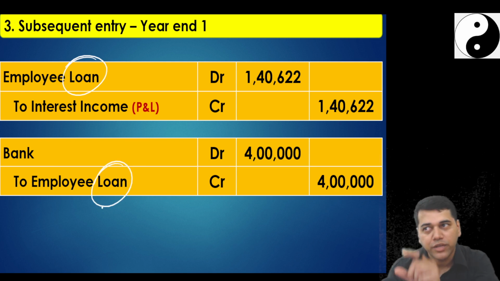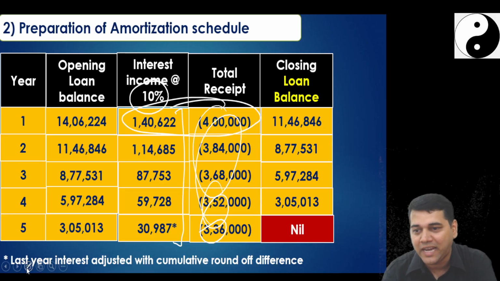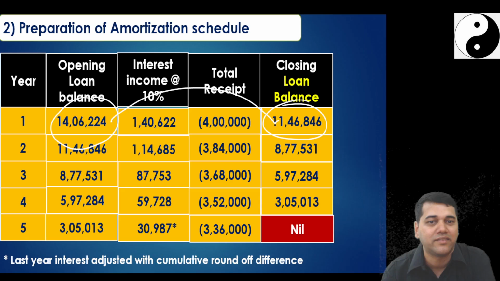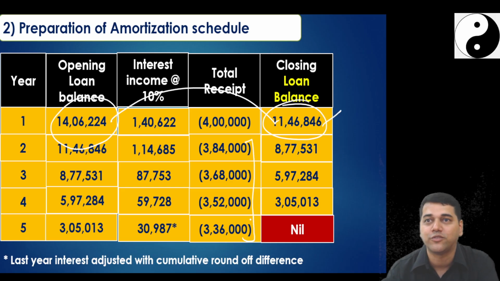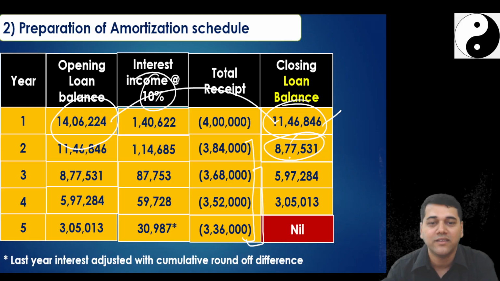So by looking at that amortization schedule, if I go back, you can pass one single entry for these two so that the opening balance of the loan will become the closing balance. And this is the closing balance, which is the present value of all the future cash flows at 10%. This is the balance present value of all these three. This is the balance present value of all these two. This balance is the present value.